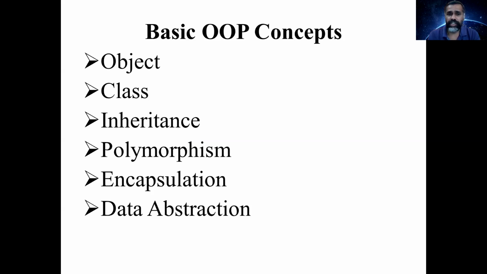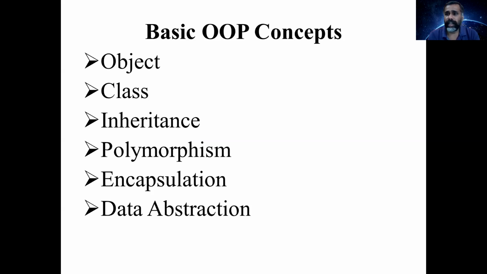You have seen a relationship between object and class by using an example called dog. You can create a class for a dog which has common characteristics and common methods and functionalities, and we can create different kinds of objects, different kinds of dogs. That shows the relationship between object and class.